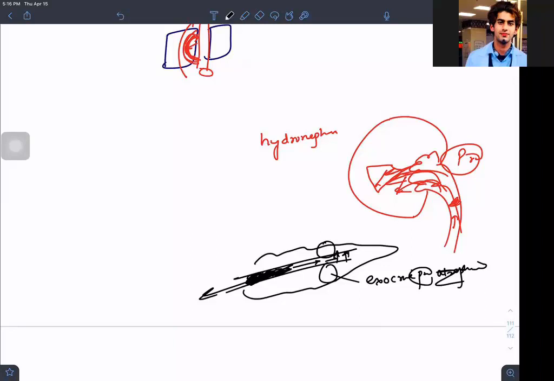Okay, how will we understand? Any dysfunction related to the pancreas will manifest at that time with this pathology. Okay, so how will we understand, guys?